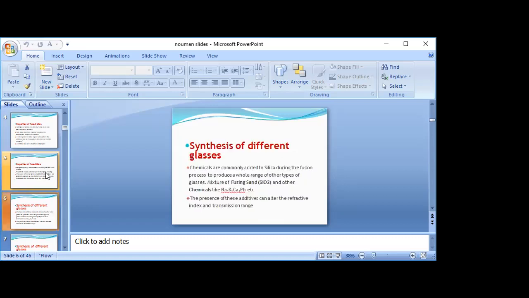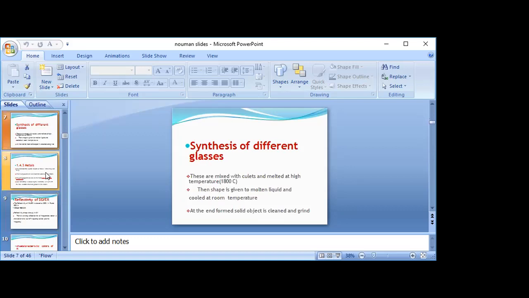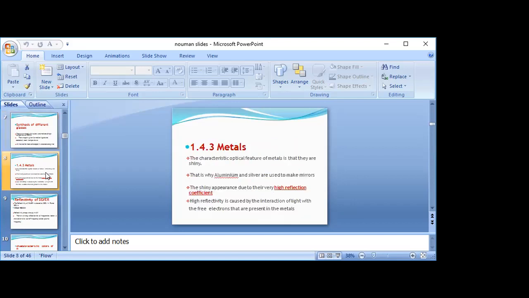Synthesis of different glasses: chemicals are commonly added to silica during the fusion process to produce a whole range of other types of glasses. Mixture of fusing sand and other chemicals like sodium, potassium, calcium. The presence of these additives can alter the refractive index and transmission range. These are mixed and melted at a high temperature, 1800 degrees centigrade. At the end, the solid object is cleaned and ground.